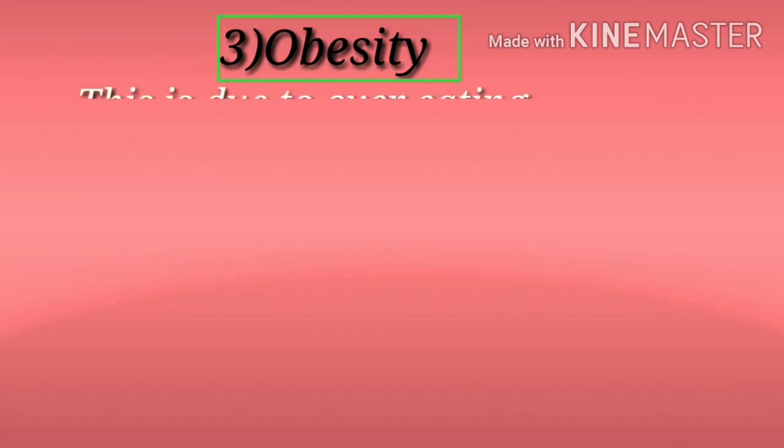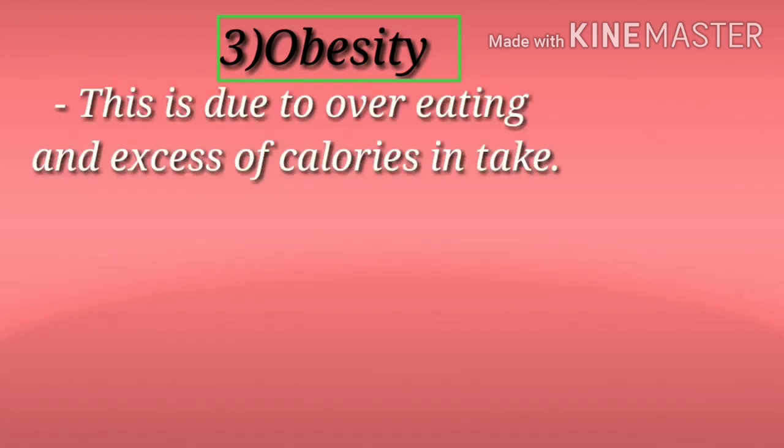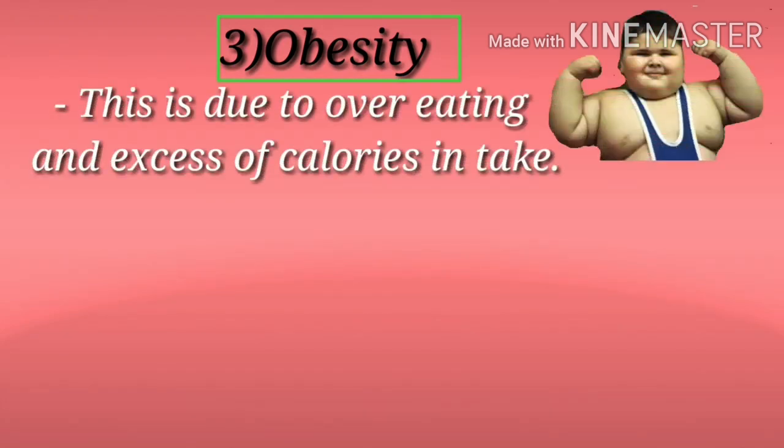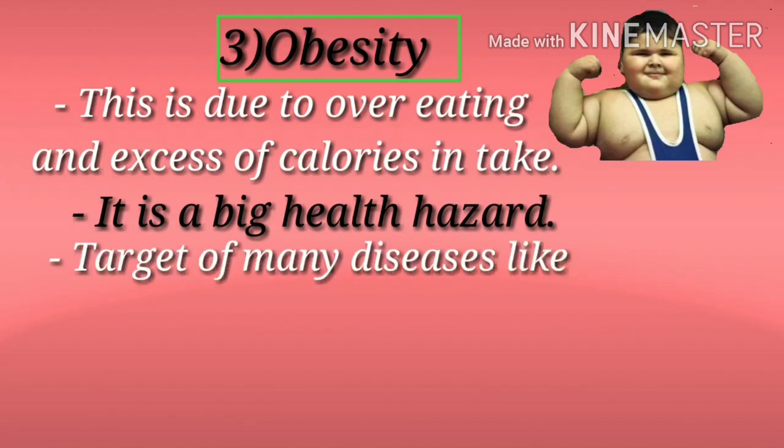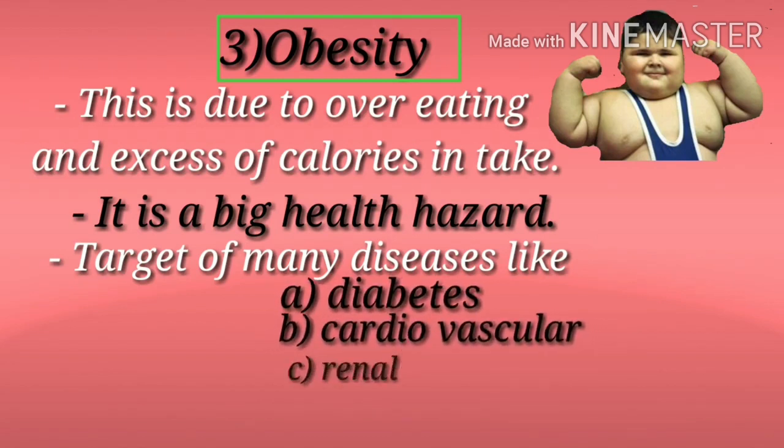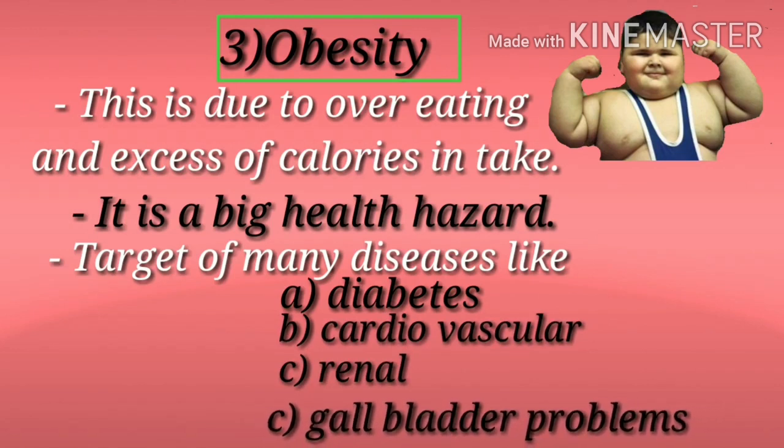Next disease, obesity. It is due to overeating and excess calorie intake. It is a very big health hazard. Obese children are a target for many diseases like diabetes, cardiovascular diseases, renal and gallbladder problems.